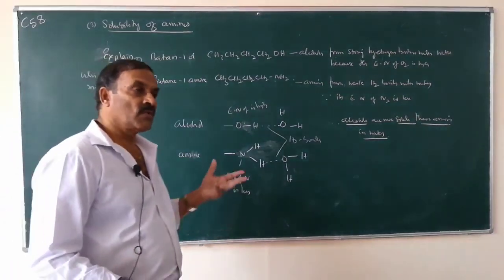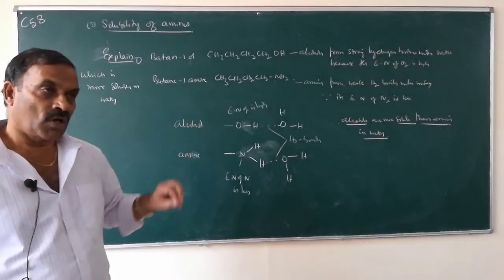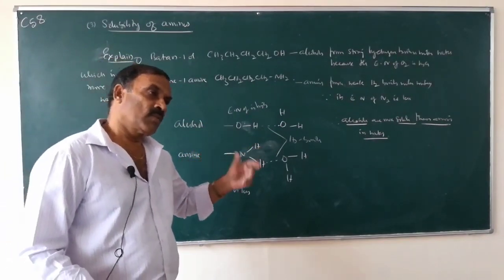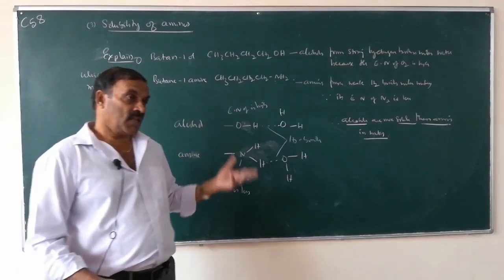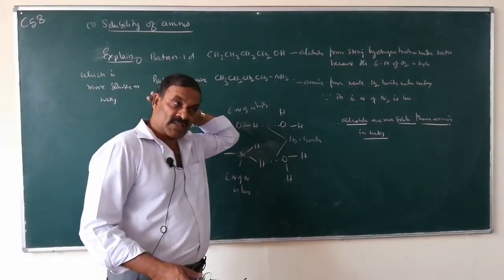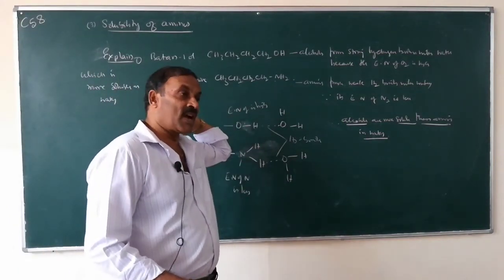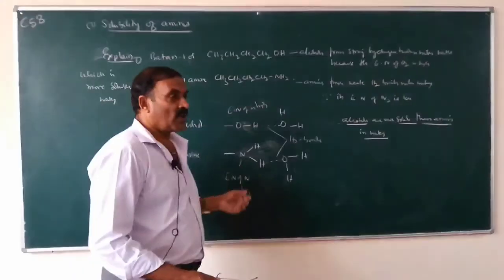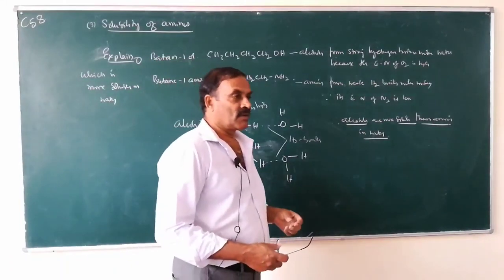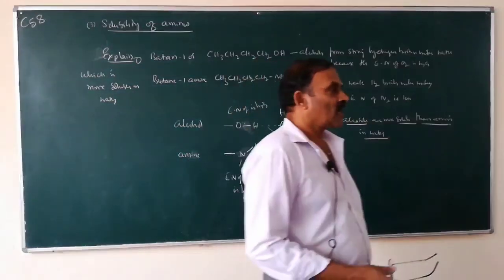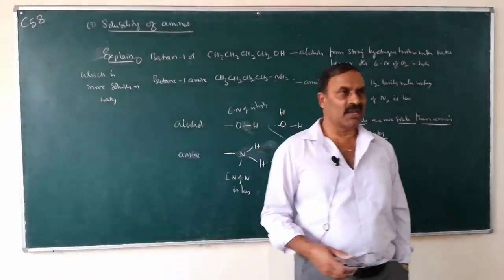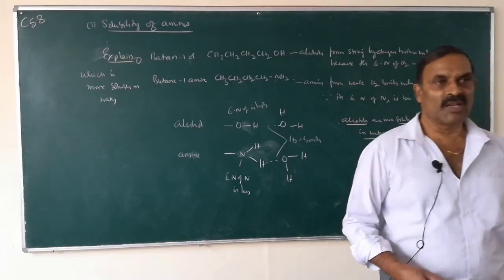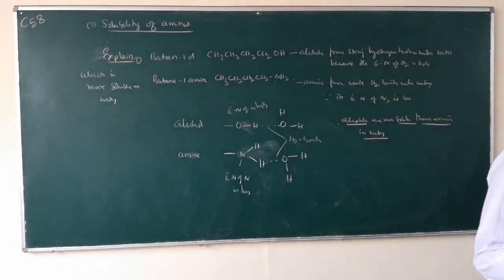Alcohols are more soluble in water because both alcohols and amines undergo hydrogen bonding with water, but in alcohols hydrogen is combined with a more electronegative atom like oxygen and it forms a strong hydrogen bond, whereas in amines hydrogen is combined with a less electronegative atom like nitrogen and the hydrogen bonding is weak. Therefore alcohols are more soluble in water than amines. Okay.